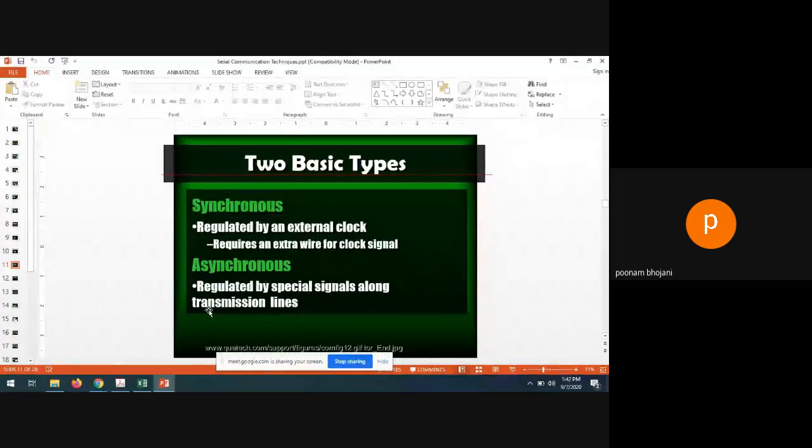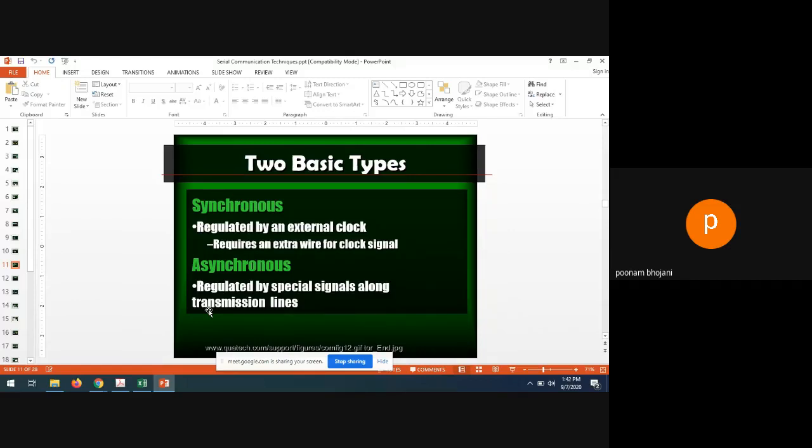So whenever you are using synchronous serial communication, two wires will be there. One will be the data, and that data will be regulated by the extra signal which is passing through another wire. External clock it is known as. So it requires an extra wire for the clock signal.